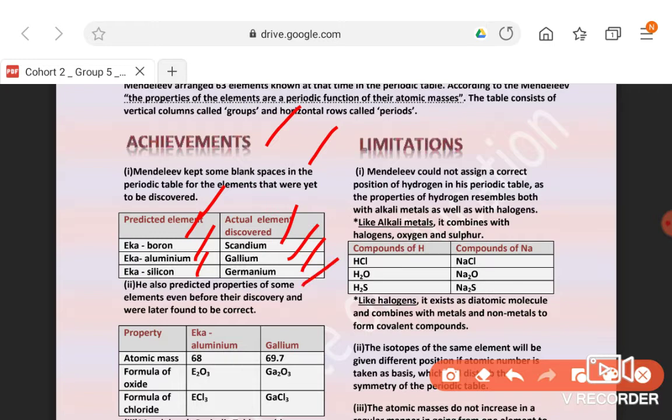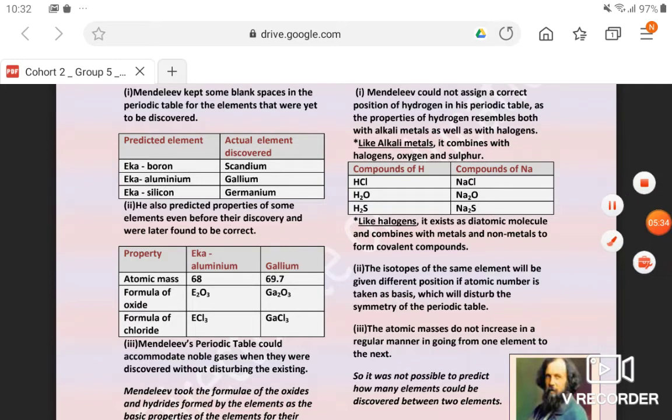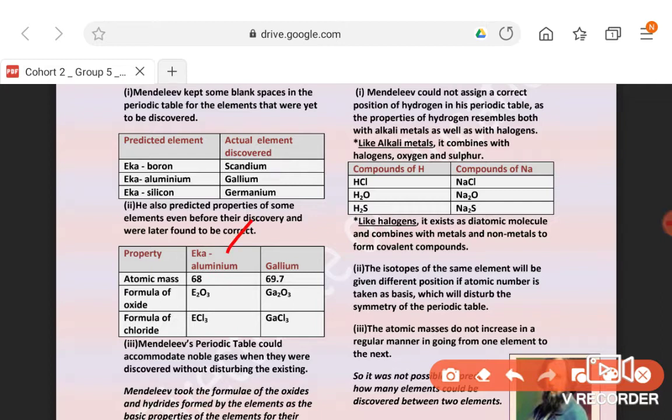He also predicted the properties of some elements even before their discovery, and they were later found to be correct. On the basis of his research he predicted what the properties would be, and when the elements were discovered, their properties were the same. Let us see one example, Eka aluminium, which is actually gallium. At that time it was not discovered, so he left the blank space according to properties.